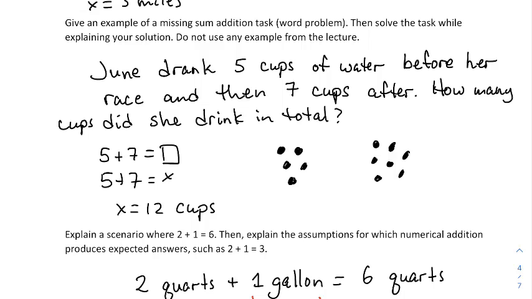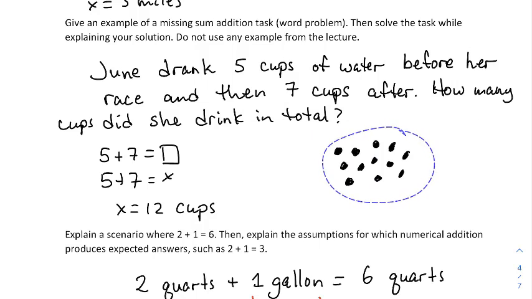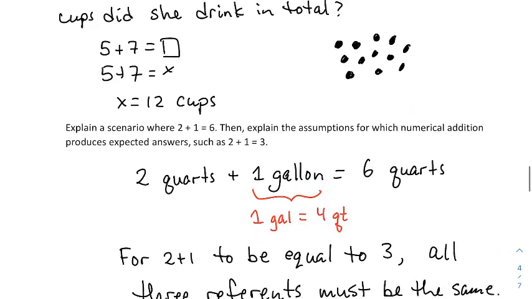So this is, she drank 5, then she drank 7. You want to combine 5 and 7 to get a total. So this is a missing sum task. We know the two add-ins, but we've got to figure out the sum. And so adding 5 and 7 is like combining 5 with 7, and you have a new amount, and that total is 12 cups.